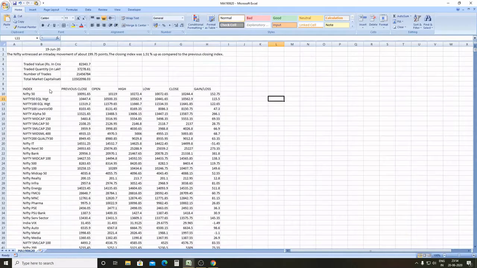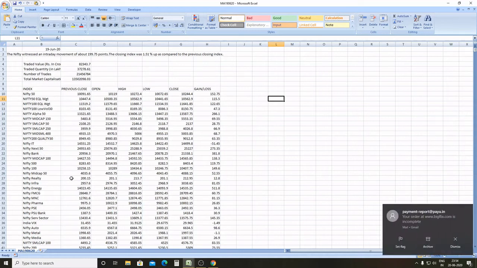If you want to check, it shows what is the total value in crores traded in NSE, what is the total volume of shares traded, and what is the total market capitalization as of today, and it shows the previous close, open, high, low, and gain in indices in NSE, which are Nifty 50 and all other indices like Nifty IT, Nifty Next 50, Nifty Bank, and so on.